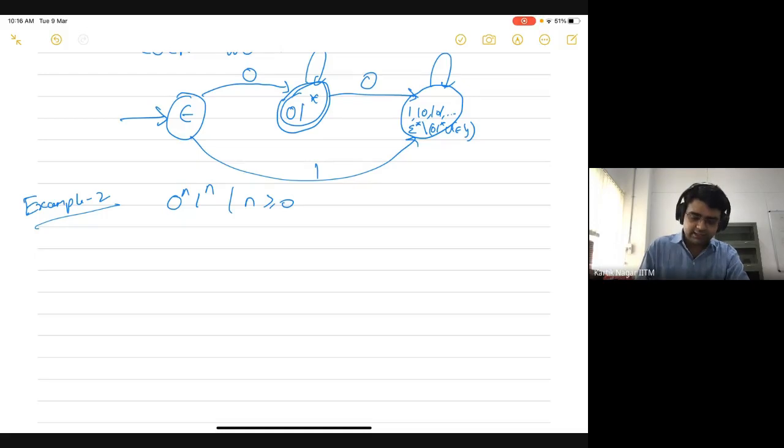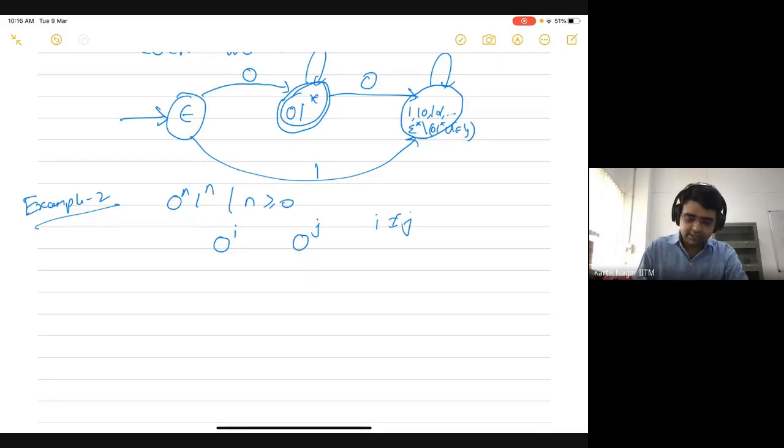You can see that if you consider any strings of the form, let's say, 0 to the power i and 0 to the power j, then these two strings are not related to each other, where i is not equal to j, because 1 to the power i is going to be a distinguishing string for them.